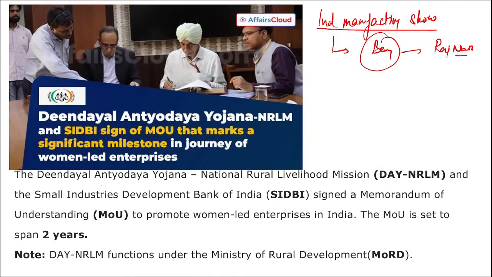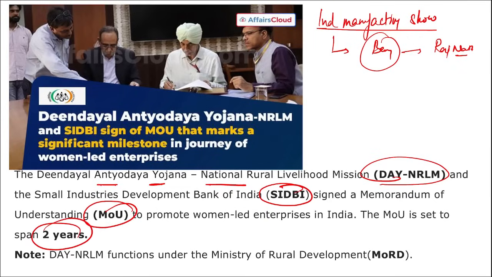So coming back, Deen Dayal Antyodaya Yojana, National Rural Livelihood Mission and SIDBI, they signed this MOU for 2 years. And why was this MOU signed? It was to enhance the participation of women in the workforce, or we can say in order to enhance the journey of the women-led enterprises.